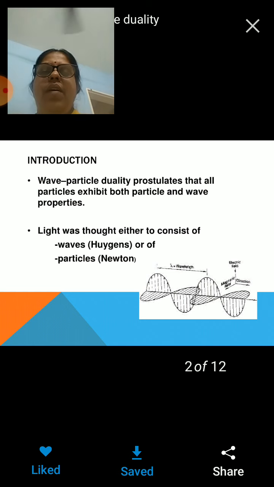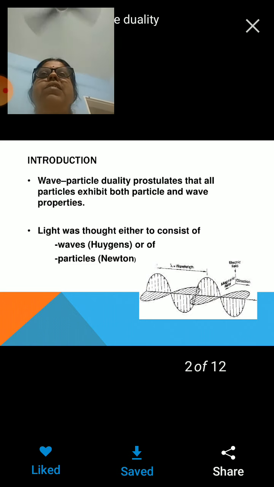Now listen here. You know that right from your 12th class, you have been learning that light exhibits dual nature. It sometimes behaves like a particle and sometimes like a wave. Also, matter is composed of particles, and particles also exhibit dual nature. They behave like a particle and also like a wave.